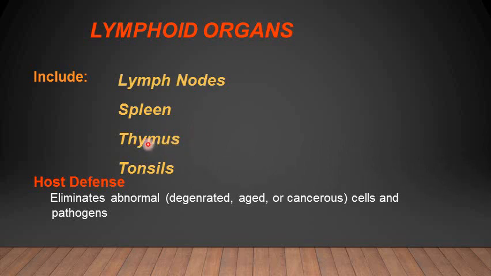Out of these, the thymus is only present till childhood; later on it regresses and disappears. They have a very important function as host defense, and they eliminate the abnormal, degenerated, aged, dead and destroying components, the cancerous cells as well, and the pathogens. These are removed and eliminated through these lymphoid organs.